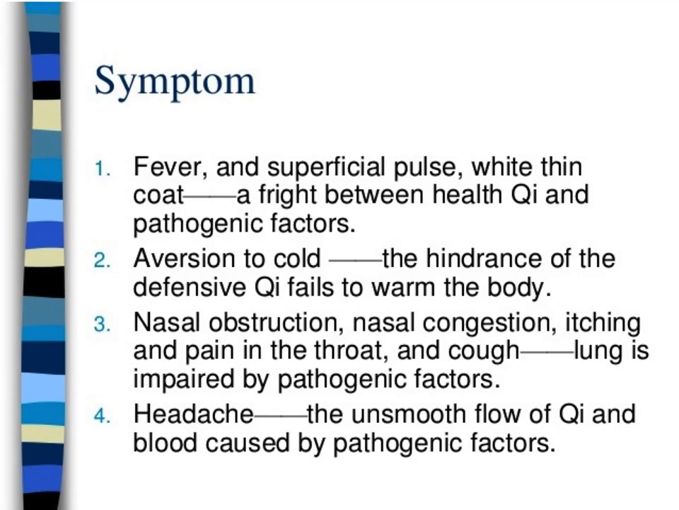We also have an aversion to cold, where the hindrance of the defensive Qi fails to warm the body. Exterior syndromes will also have nasal obstruction, nasal congestion, itching and pain in the throat, and cough, because the lung is impaired by the pathogenic factors. This syndrome will also present with headache, as the unsmooth flow of Qi and blood is caused by the pathogenic factors.